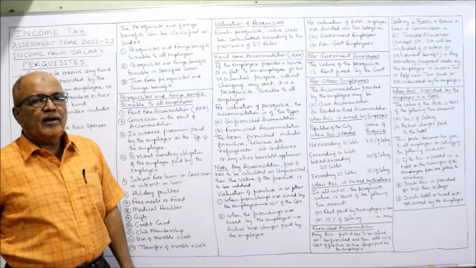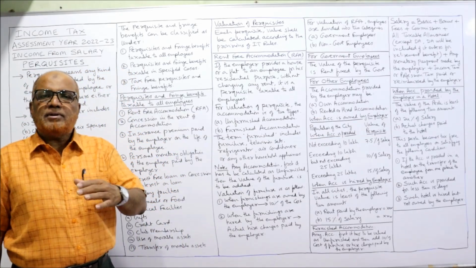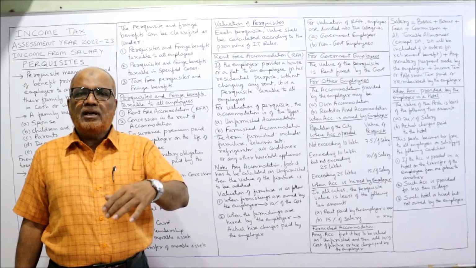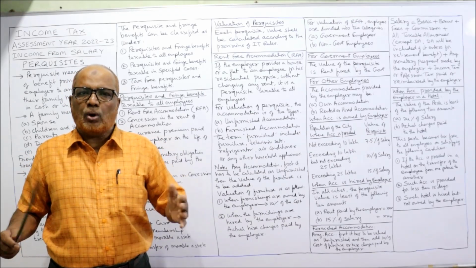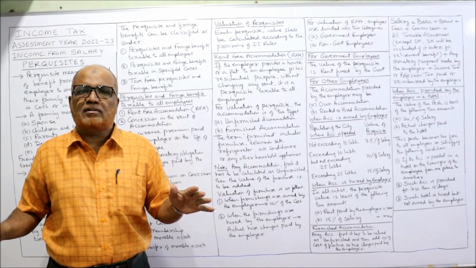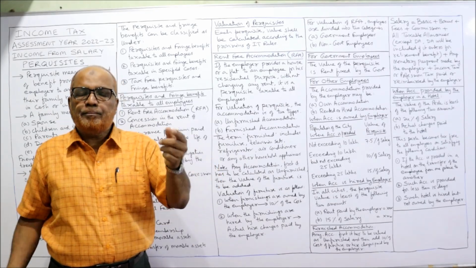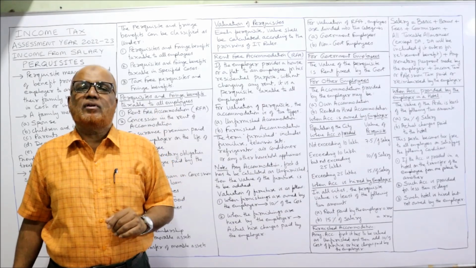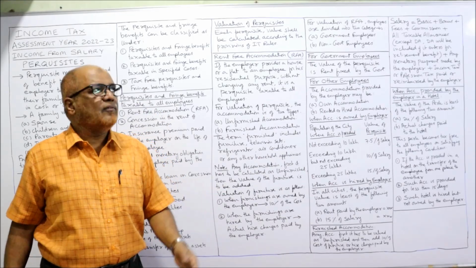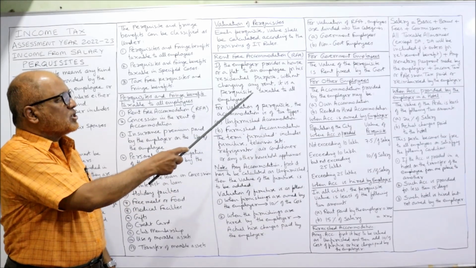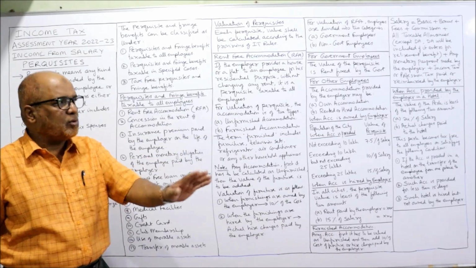Now, rent-free accommodation. Sometimes the employer will give to the employee a house or flat free of rent. The property belongs to company, but the employee is using for their accommodation. It is called rent-free accommodation. Without charging any rent, it is a perquisite taxable to all employees.